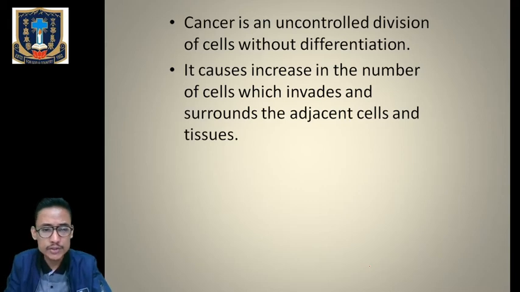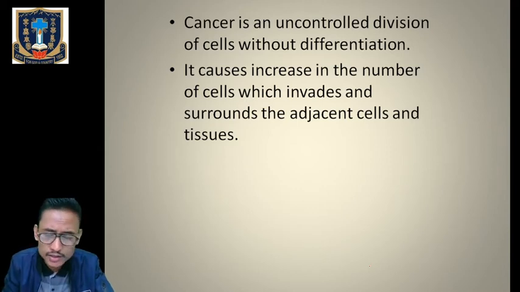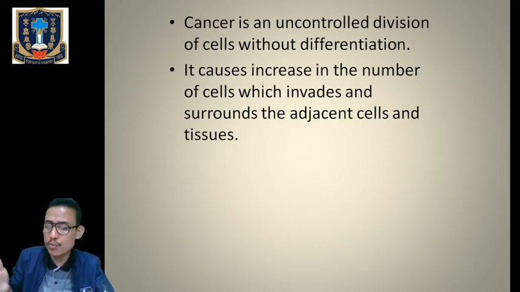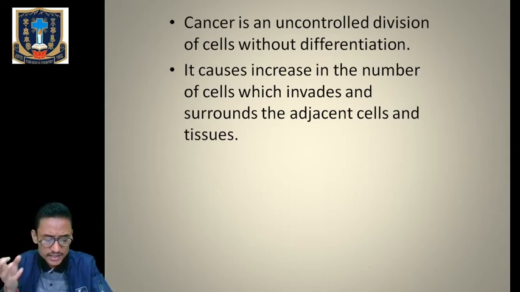Those checkpoints that we are learning, at the G1 phase, S phase, G2 phase, where there is a checkpoint, those checkpoints will also become non-functional in case of cancerous cells. They will simply move from one phase to another phase. That's why it is called uncontrolled cell division.